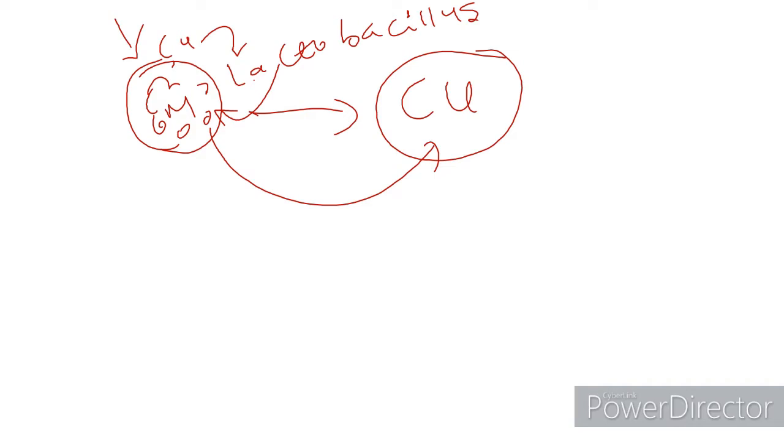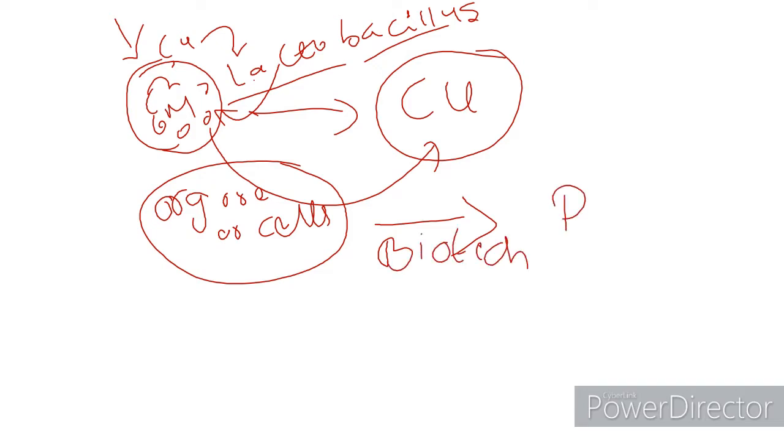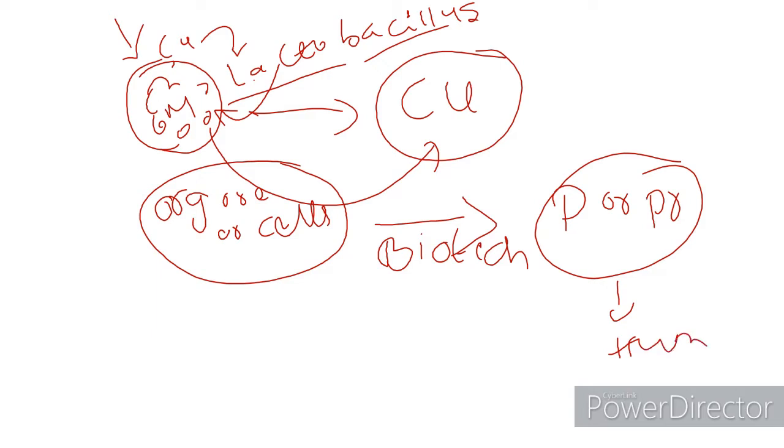This is biotechnology. Biotechnology uses organisms or enzymes or cells or parts of the organisms. In the formation of curd, we used the Lactobacillus organism. Biotechnology uses organisms and forms products or processes which are useful to humans.